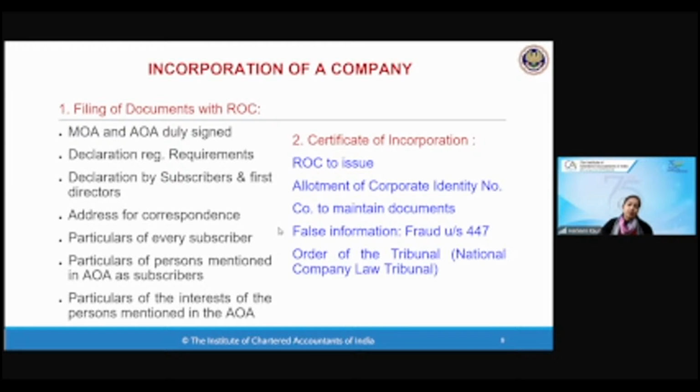Yes, Gauri, you want to ask something? Ma'am, ROC is only at state level, ma'am? Yes. Not at district level? No. If we want to register one company, then we have to go to that respective state ROC. I will show you the information from the study material also in a while. Okay? Okay, ma'am. Thank you.